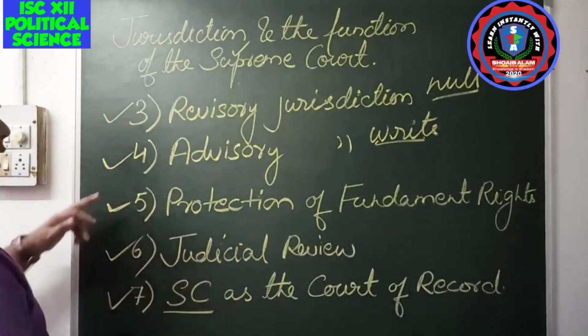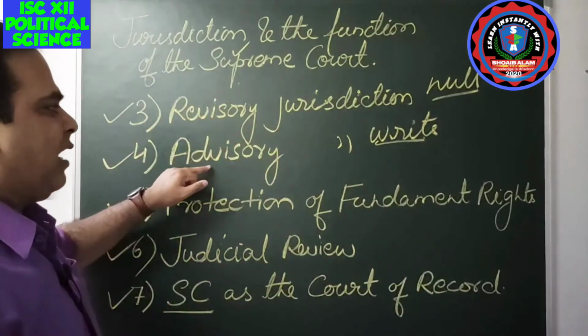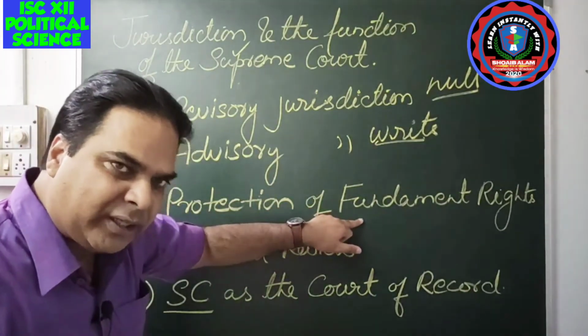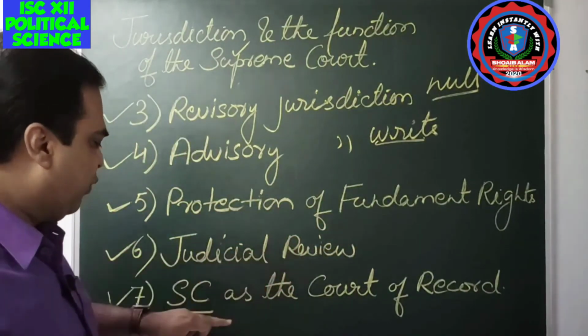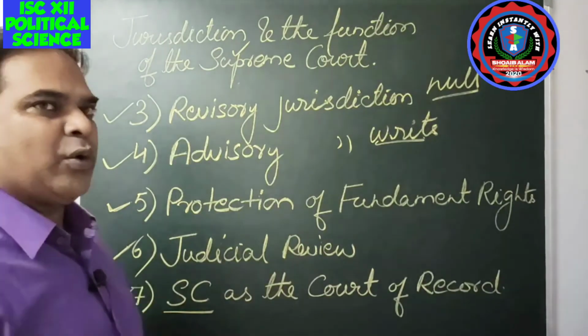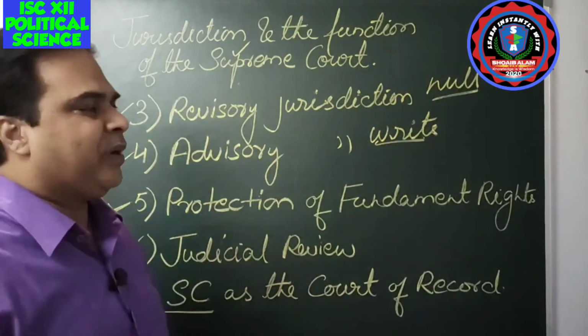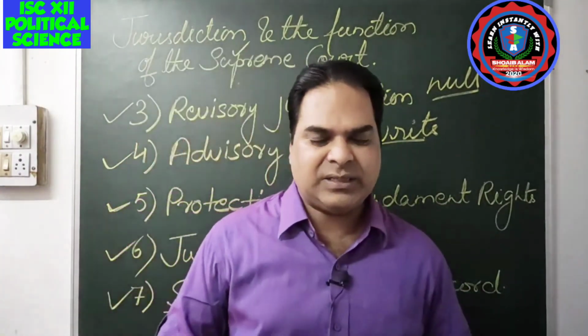So today we discussed revisory jurisdiction, advisory jurisdiction, protection of fundamental rights, the Supreme Court as the protector of fundamental rights, judicial review, and the Supreme Court as a court of record. So this is all from the Supreme Court chapter, the judiciary chapter.